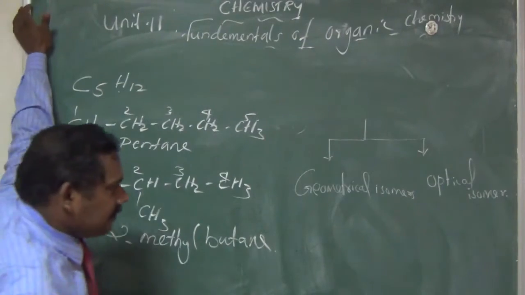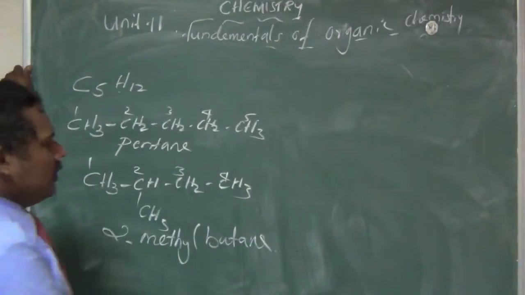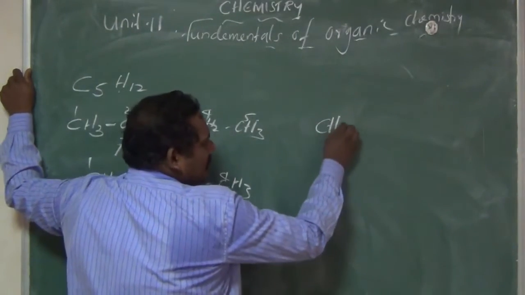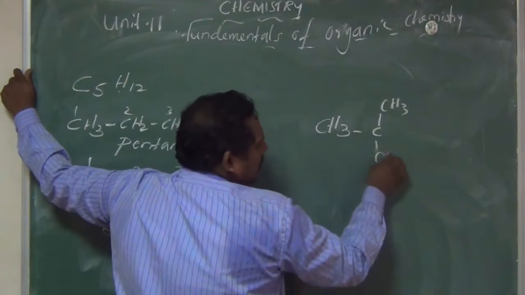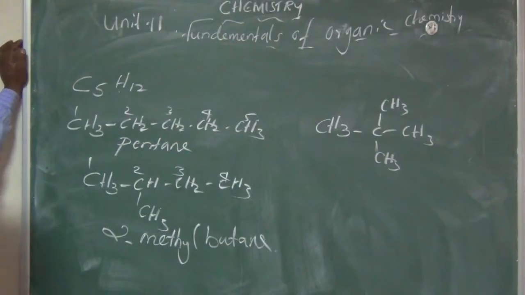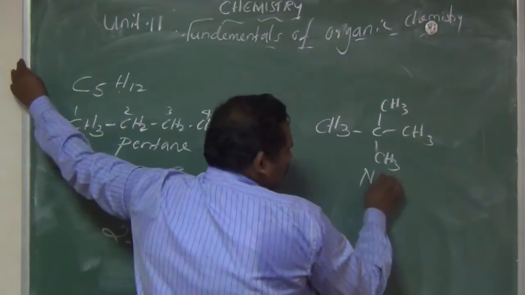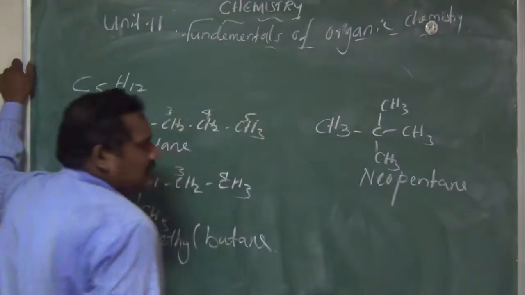One more compound we can write: CH3, CH3, CH3, CH3. We say the name of this compound is neopentane. Can we use numbers?